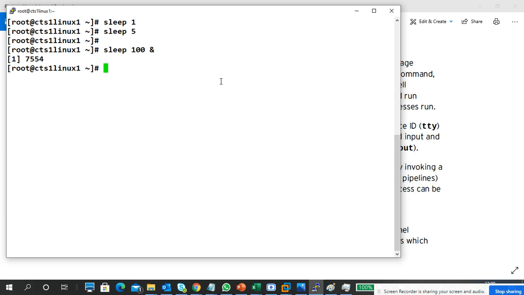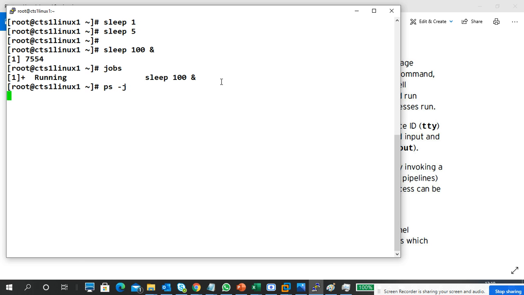How to check running background jobs? It's the jobs command. If you type the jobs command, you can see what background processes you are running and controlling. A lot of jobs are running in the background that we don't see. But when you put a command, it runs either in the foreground or in the background. When you give an ampersand, the process runs in the background. Understand? Next, how to see it with the ps command, like ps -j.